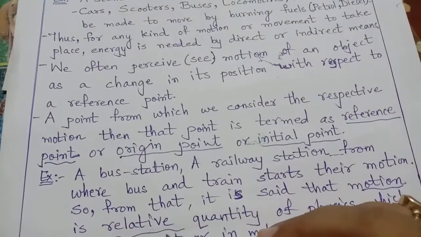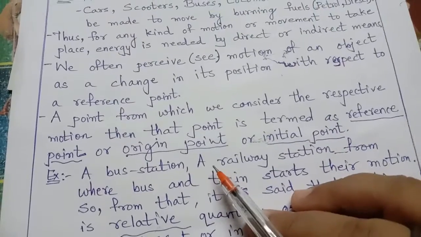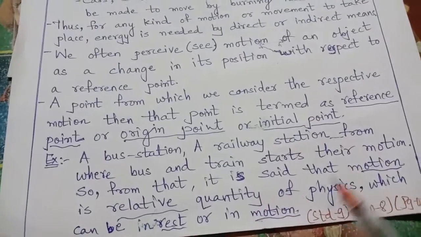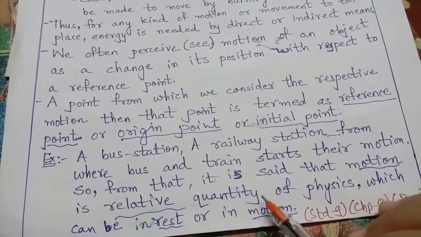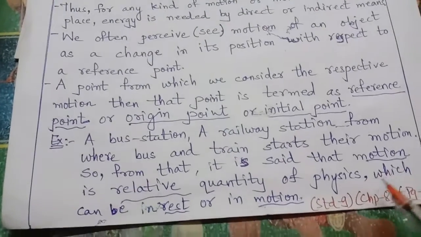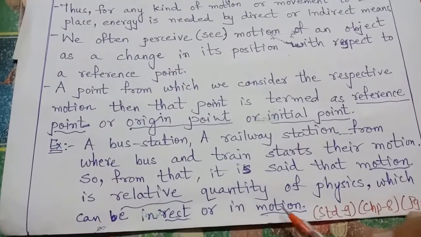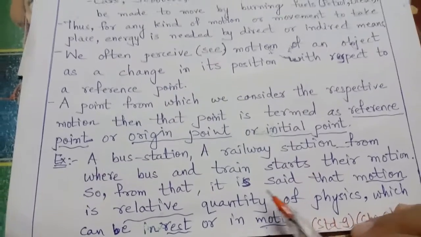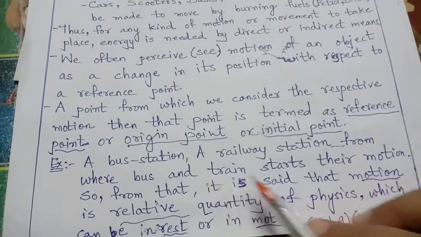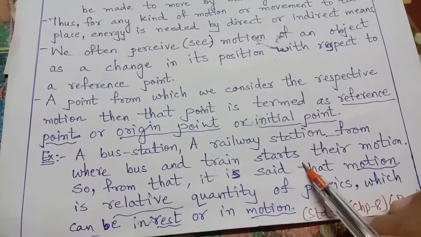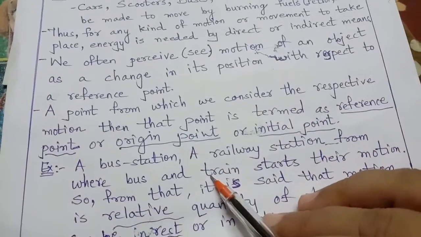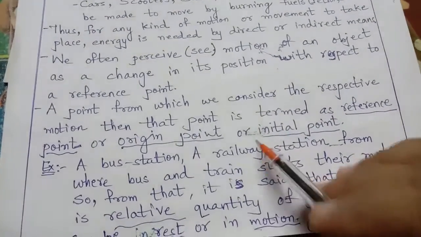Their motion starts from this particular position. So motion is a relative quantity of the physical world, which can be in rest or in motion. When the bus starts its motion, it starts from the bus station. The train starts from the railway station.